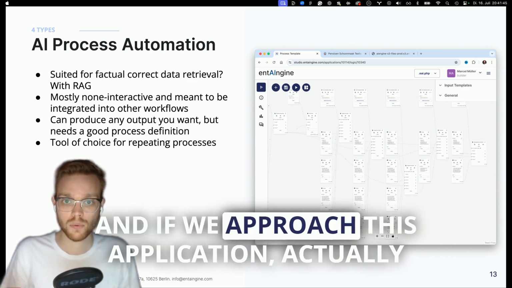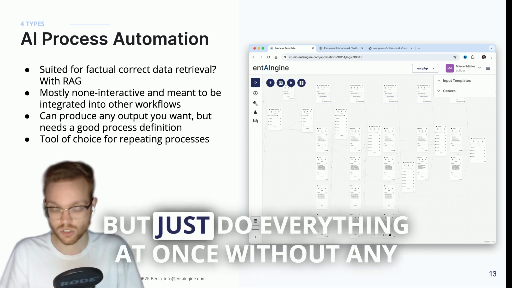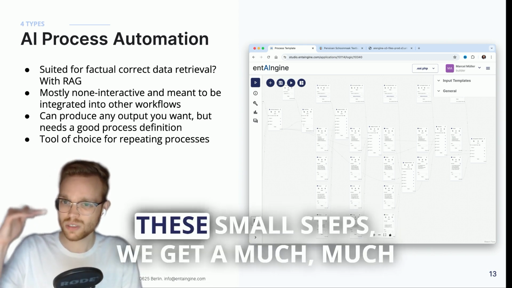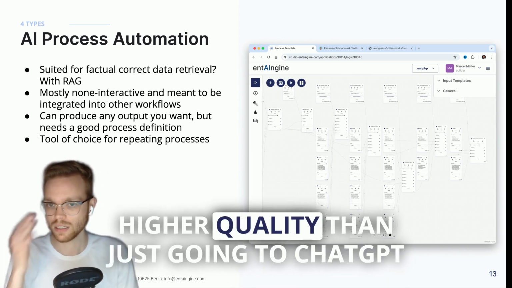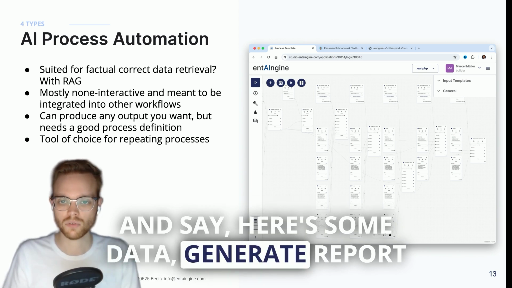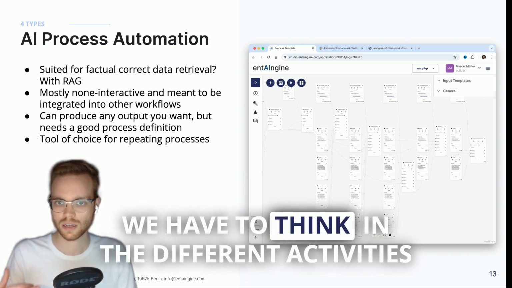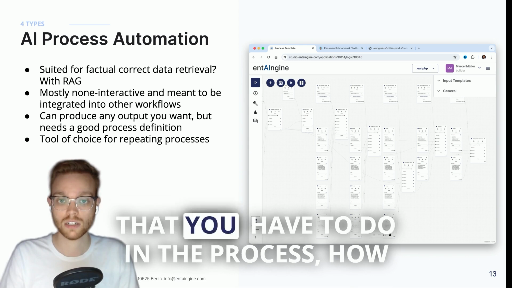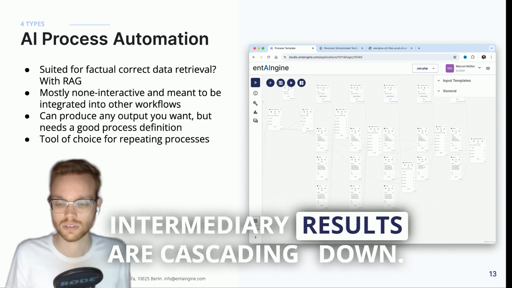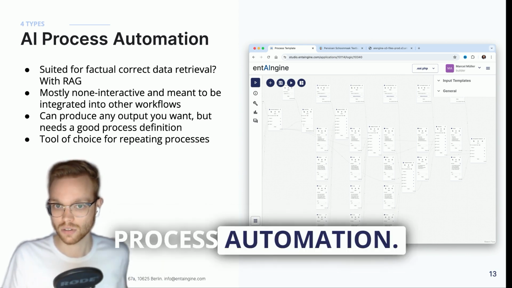If we approach this application without breaking it down, the large language model will just do everything at once, but if we break it down into these small steps, we get a much, much higher quality than just going to ChatGPT and saying, here's some data, generate a report for me now, and then wondering why it's not happening. We have to think in steps, in the different activities of a process, how they are interlinked, and how data and intermediate results are cascading down. And this is what you do when you do AI process automation.